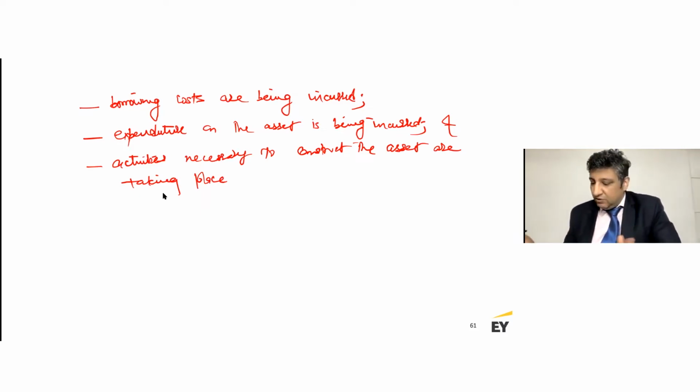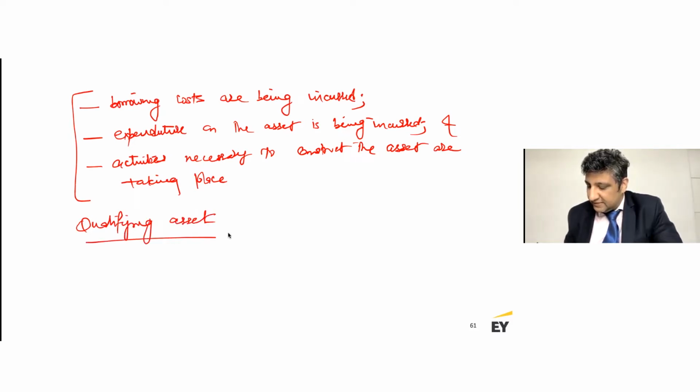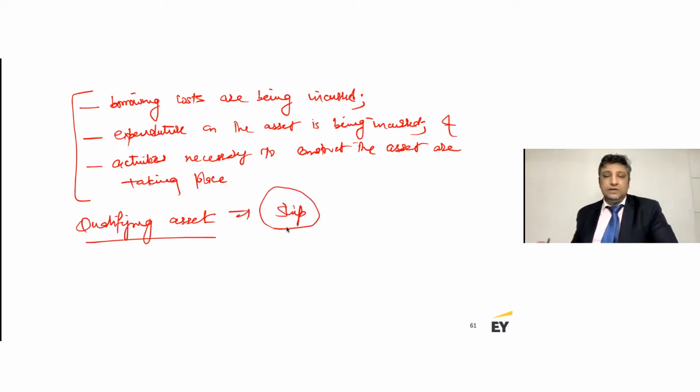Now, we know that this capitalization is only relevant if the asset is a qualifying asset. And of course, in our example, the ships are necessarily an example of a qualifying asset. So they would meet the criteria where the borrowing cost can be capitalized.